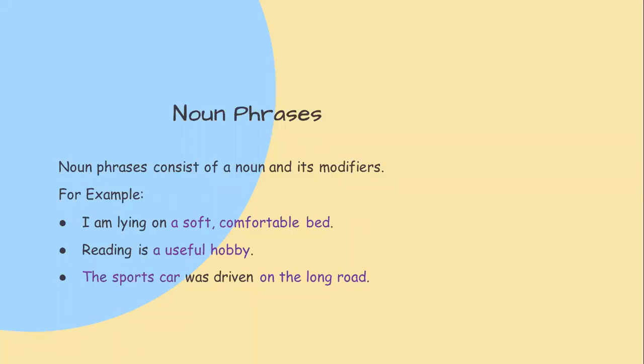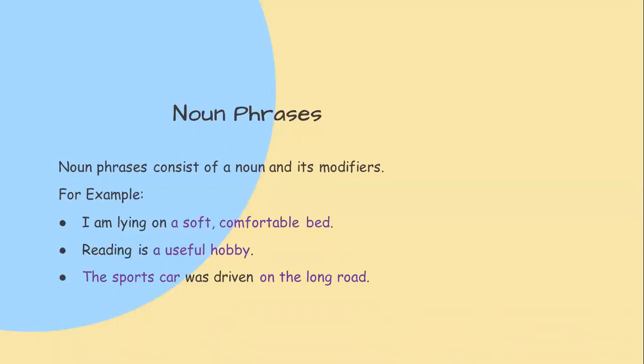Noun phrases consist of a noun and its modifiers. The noun can be explained by different words, and the phrase or the group of words that explain the noun is called the noun phrase. For example, I am lying on a soft, comfortable bed. The last group of words, a soft, comfortable bed, is a phrase because it consists of a subject, which is the bed, and also gives additional information about that subject, which is soft and comfortable.